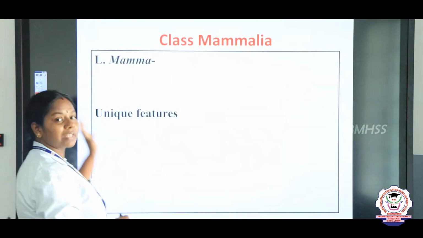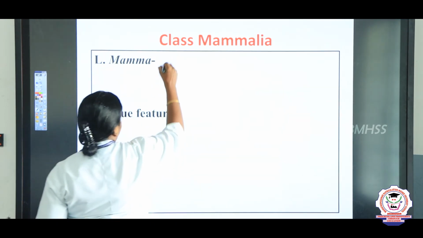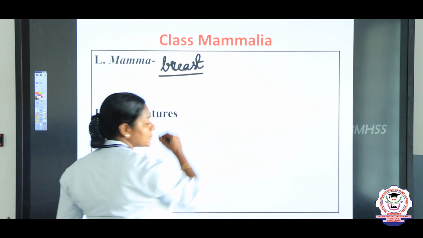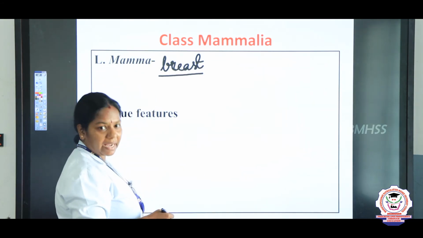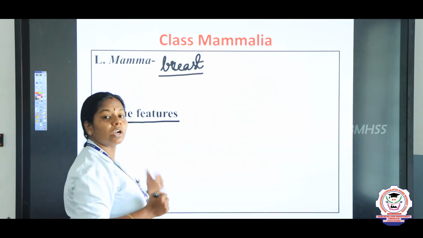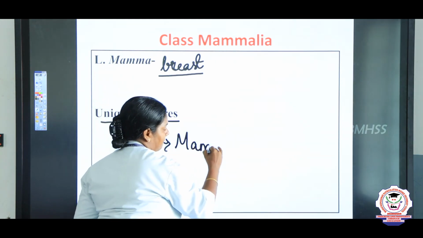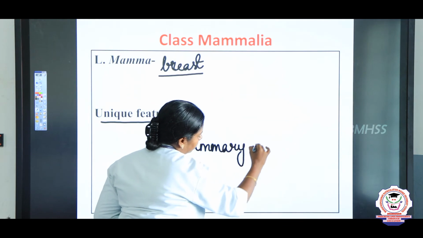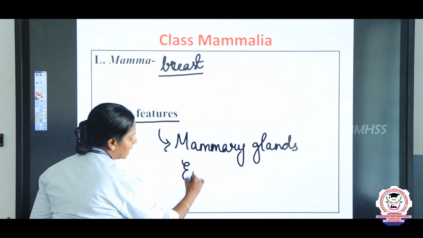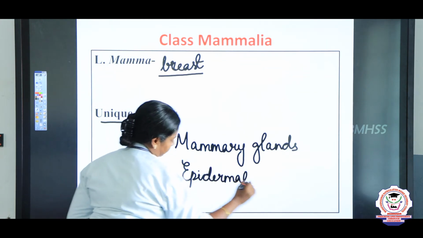And now we are going to see some of the characteristic features of class Mammalia. Yes, in Latin, mamma means breast. The organisms which possess the breast, we call Mammalia, and they possess some unique features, right? What are all the unique features of class Mammalia? Yes, they possess the mammary glands and epidermal hairs, that is, the skin is covered by hair.